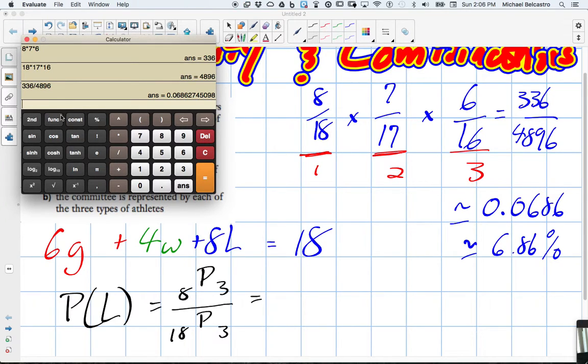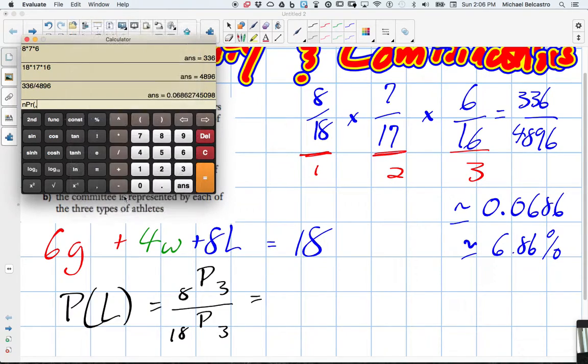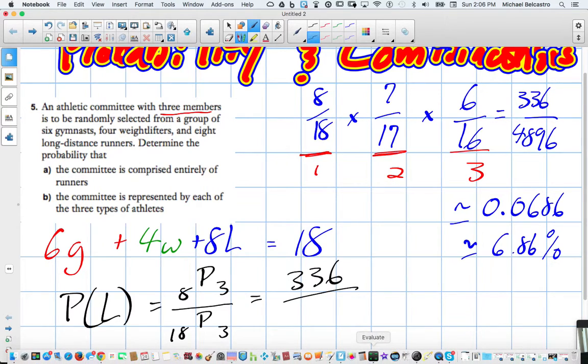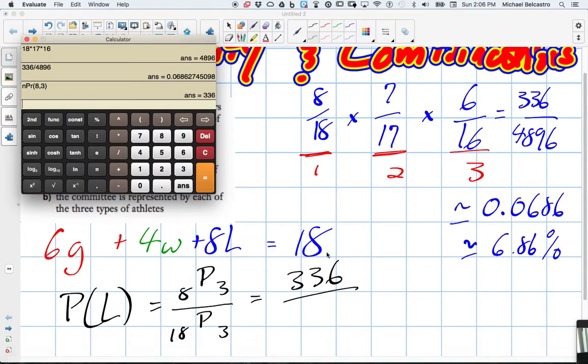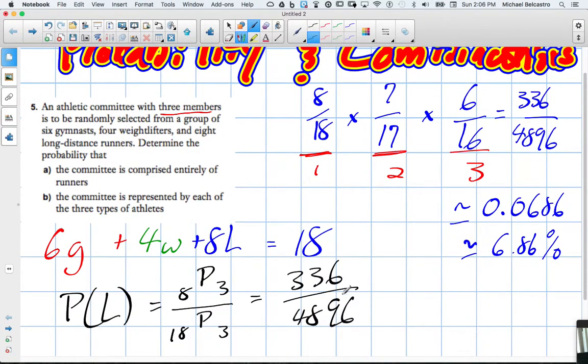Let me bring up my functions. Here we go. Permutation. Okay. So we have 8P3 gives us the value of 336, just like we had pointed out before. And then 18P3, same thing, 4,896, which is the exact same question. And if you understand it best this way, that's great. We can kind of go through it that way.